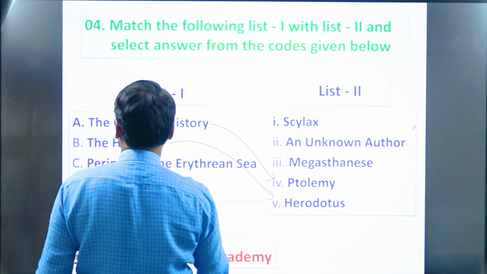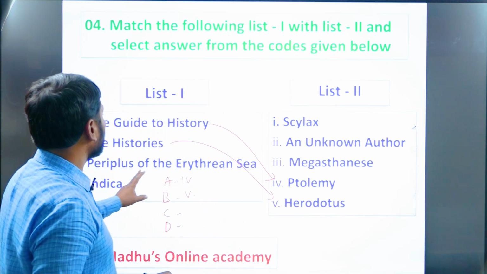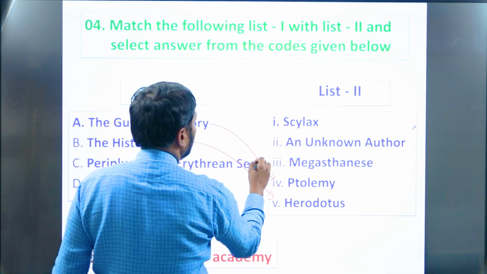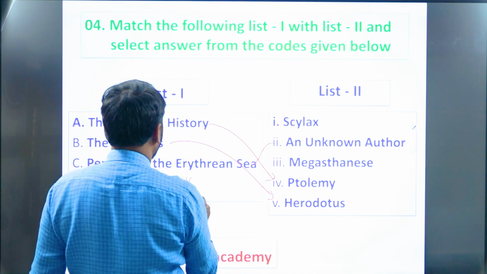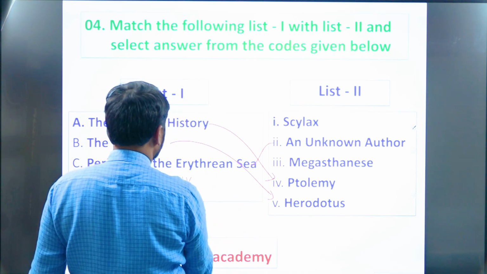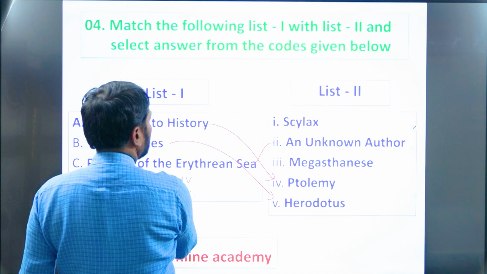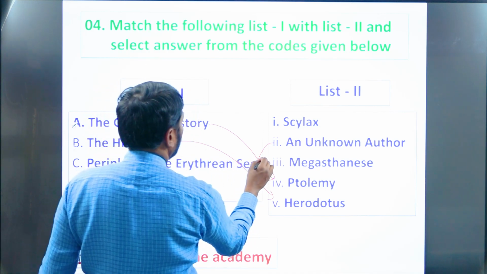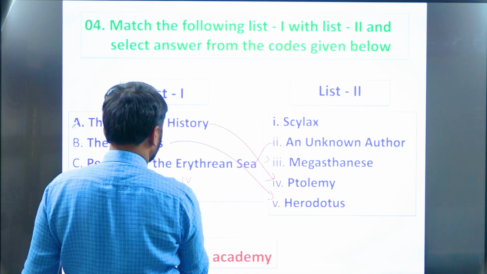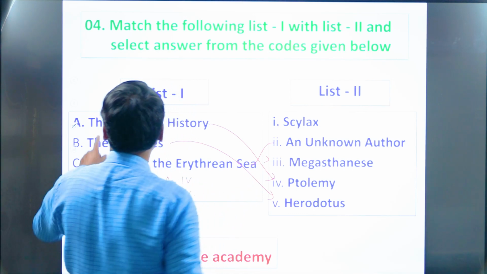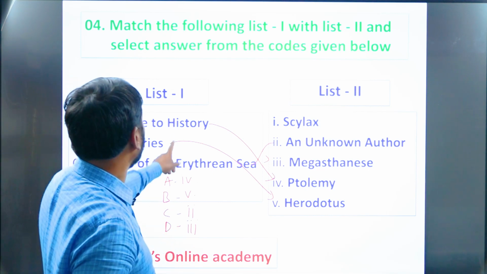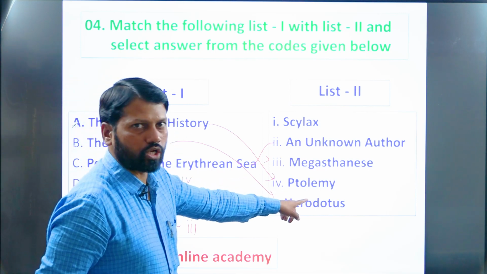Herodotus. Periplus of the Erythraean Sea was authored by an unknown author. So 2. Next, Indica was authored by Megasthenes. So 3, right. The Guide to Geography was authored by Ptolemy.